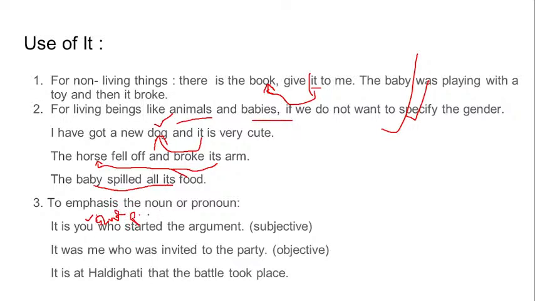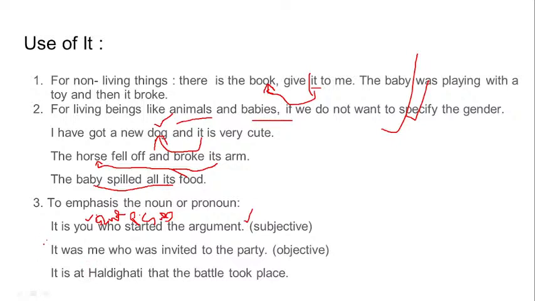And what is the case? Subjective case, right? Yes, that is the subjective case, because you is the active doer of the action. They are performing the action, not at the receiving end. It is you who started the argument.